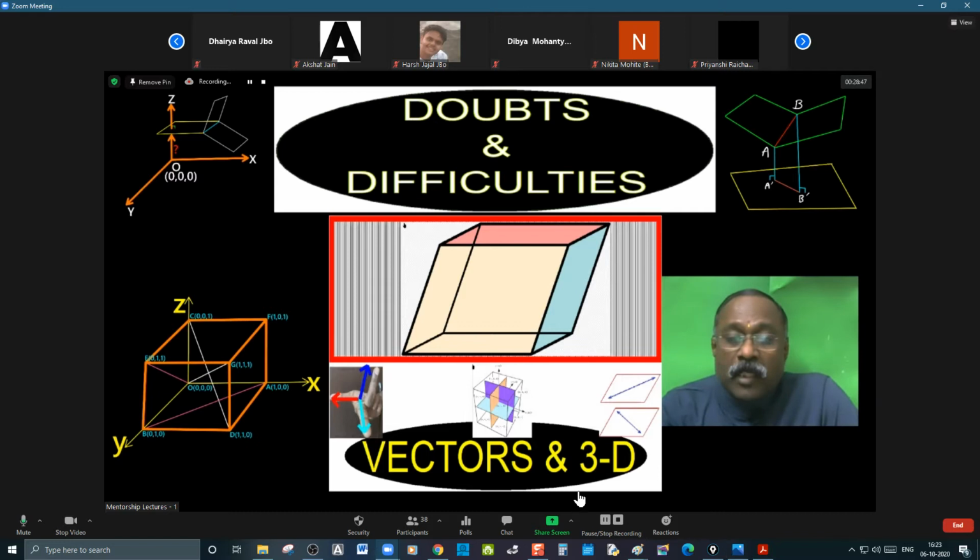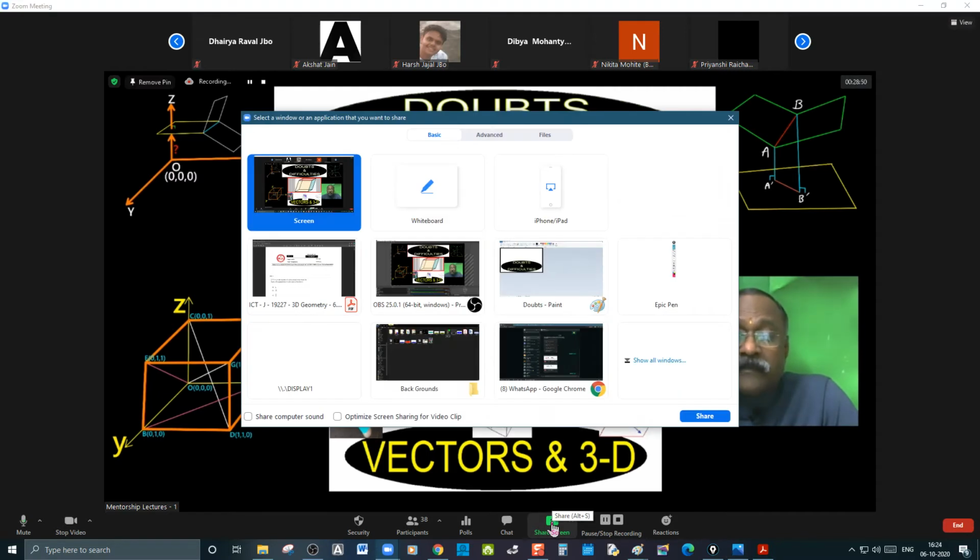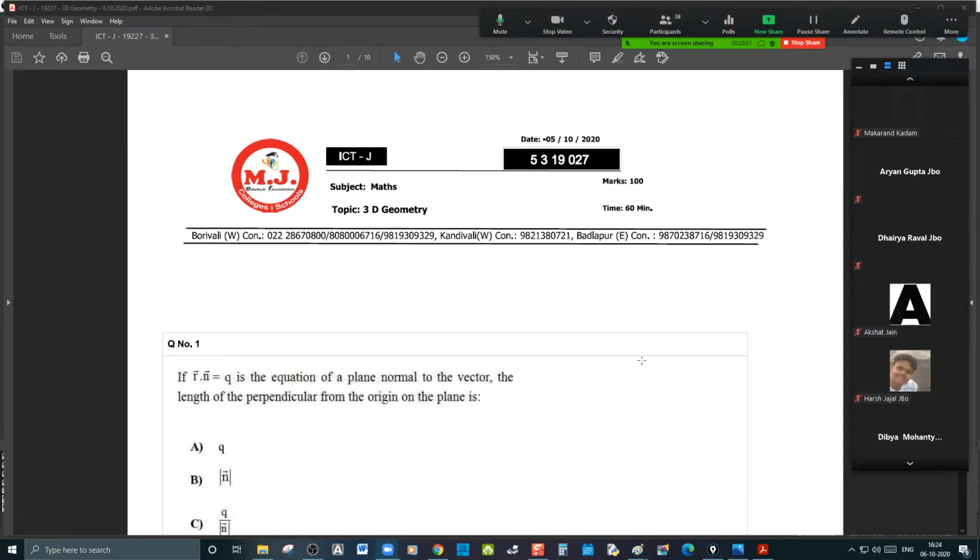Okay, let me start. Let me share the screen. First question: r dot n bar is equal to q is the equation of a plane normal to the vector. The length of the perpendicular from the origin to the plane is... It is the normal form of the equation of the plane.